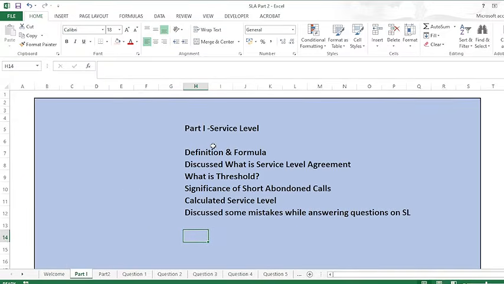In this part we'll discuss more about service level. In the first part we discussed the definition and formula for service level, and we also came to know what a service level agreement is, and we discussed what a threshold is. We also discussed the significance of short abandoned calls, and we calculated service level, and we discussed some mistakes while answering questions related to service level.